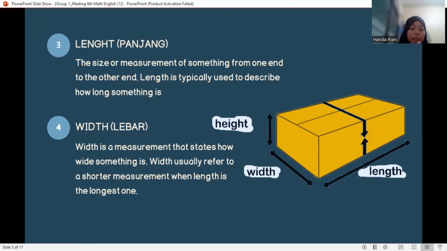4. Width, which means in Indonesian is lebar. Width is a measurement that states how wide something is. Width usually refers to a short one.